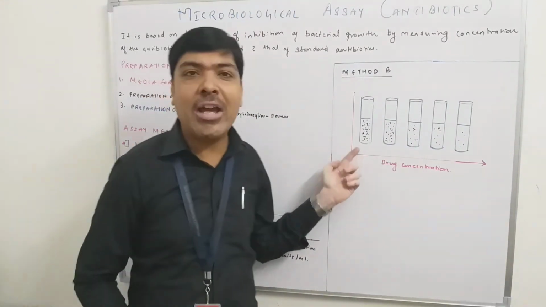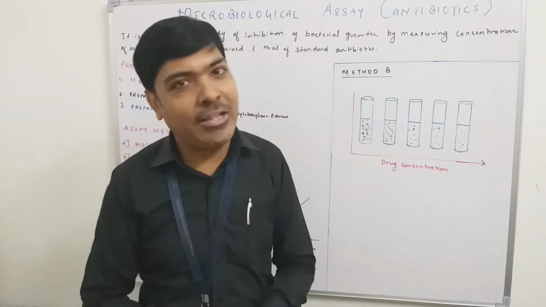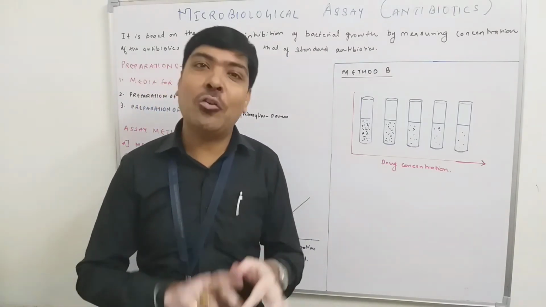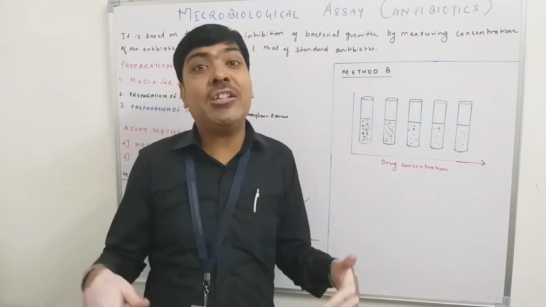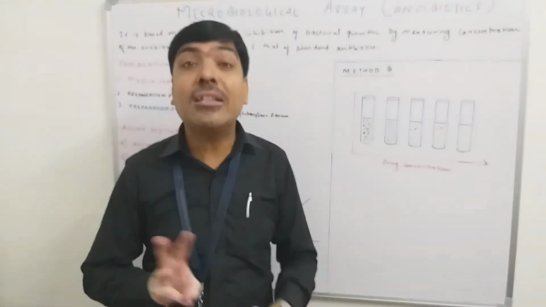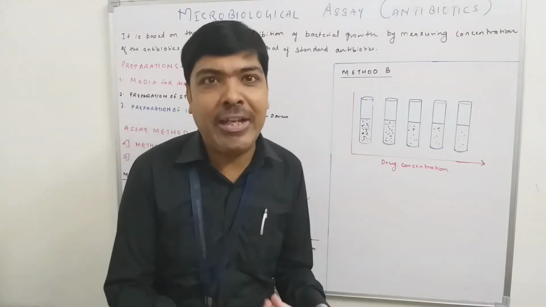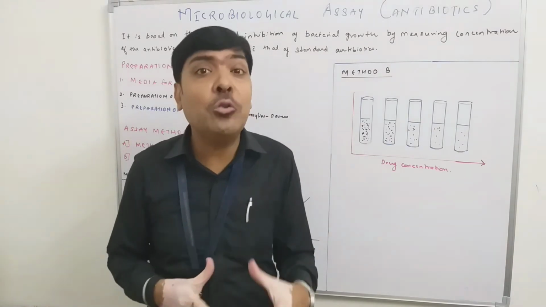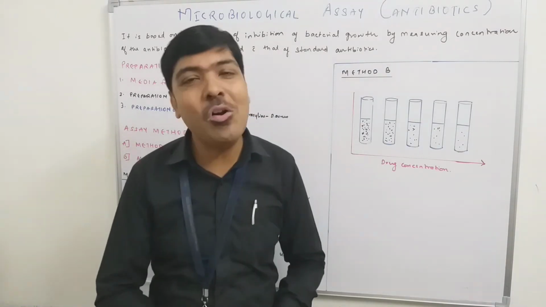In this also you are having three things. Number one is a culture broth that favors the growth of the microorganism. Okay. Microorganism is also available that will try to multiply in the presence of the culture broth. But the third thing is what? That is the antibiotic. Maybe it is a standard antibiotic or it is the test antibiotic that will try to inhibit the growth of the microorganism.